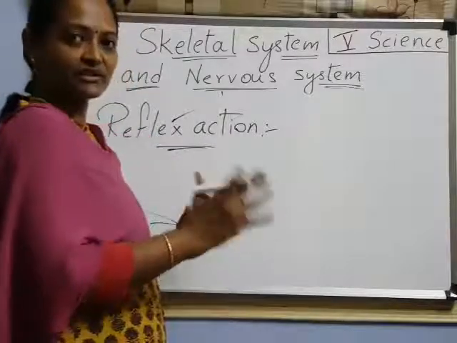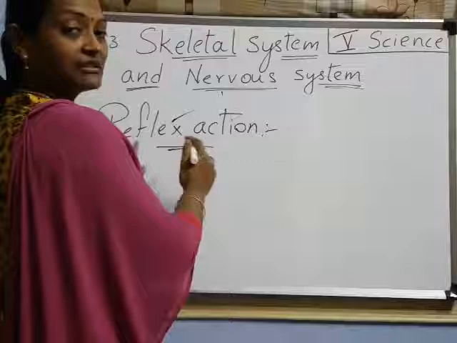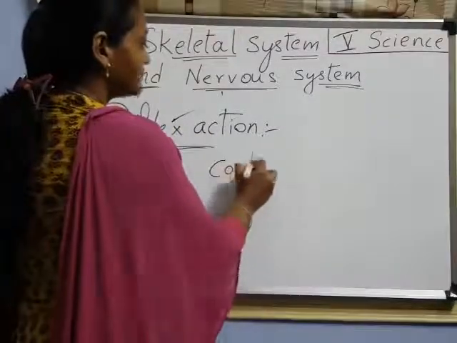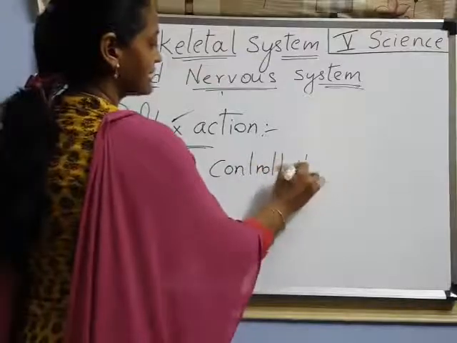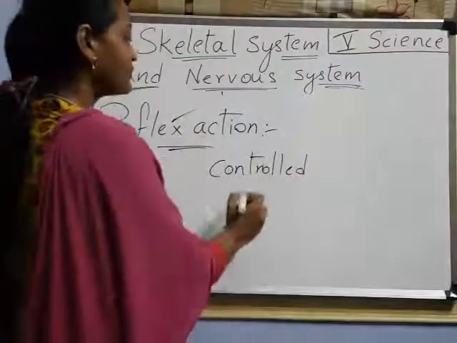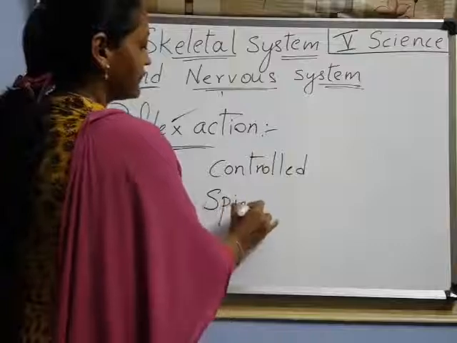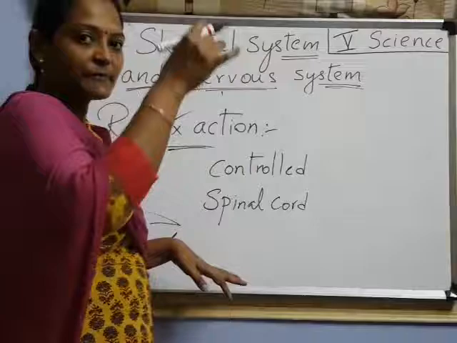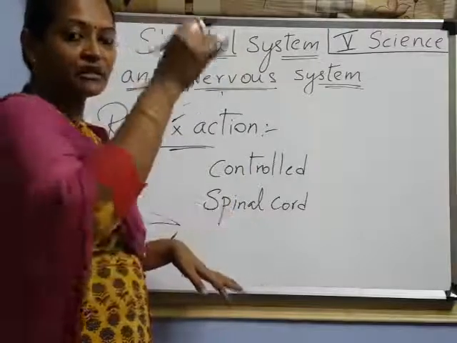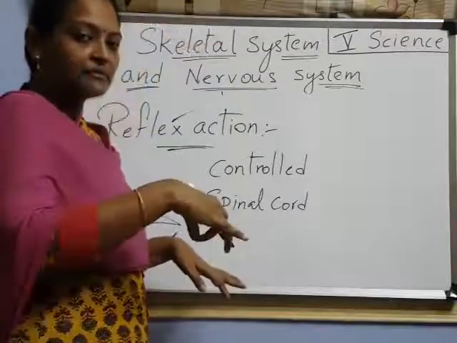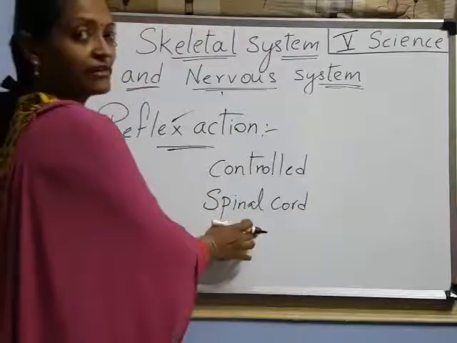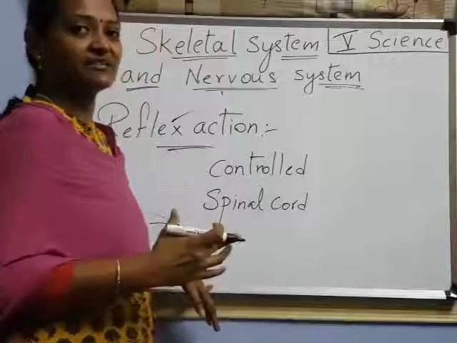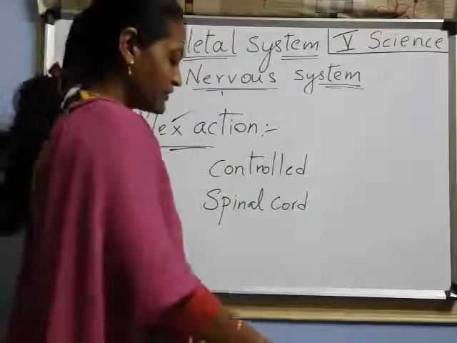Action means work, right? That work is done immediately. Those actions are called reflex actions. Those are controlled by the spinal cord. We have the spinal cord, I said, right? This spinal cord passes in between the vertebral column. So in the vertebral column we have the spinal cord. That spinal cord controls reflex actions, means immediate actions. I'll show you a picture.